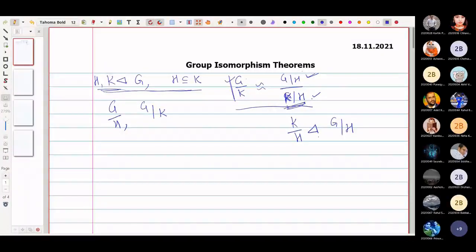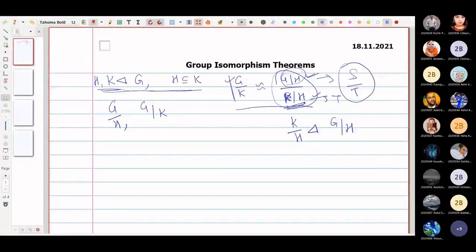So we have all authority to talk about the quotient groups G by K, G by H, and K by H. If we denote this by S and this by T, then T is normal in S, so we can talk about the quotient group S by T. So these are the things we pointed out yesterday. Let us see how we can prove this result.